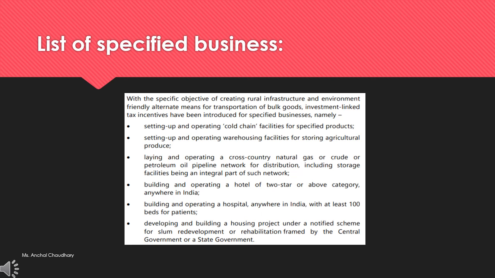Next is specified business. On specified businesses, all expenditure is allowed during the first year, whether it's capital or revenue in nature.